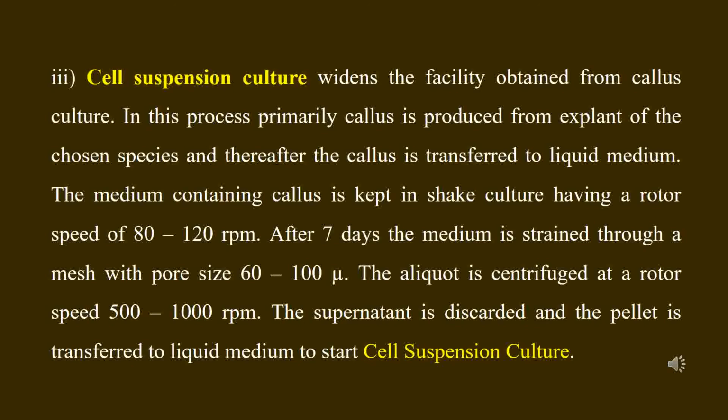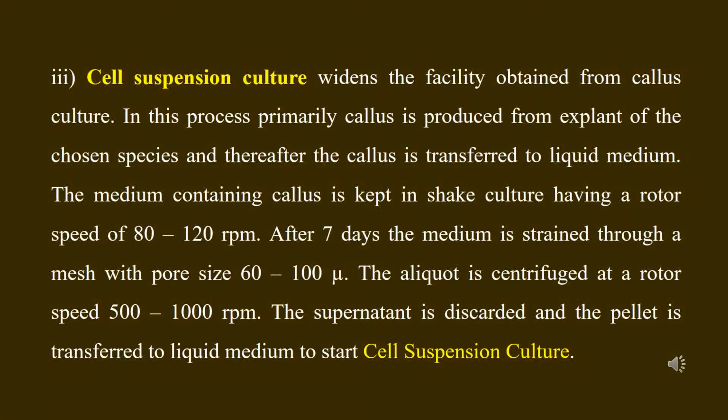After maintaining the culture in that condition for 7 days, the medium may be strained to get isolated cells in the medium, through a mesh, the pore size of which varies from 60 to 100 micron.